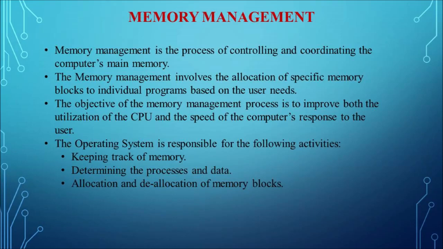Next, the objective of the memory management process is to improve both the utilization of the CPU and also the speed of the computer's response. It must respond fast. It should not take more time. Say for example, if you are running multiple applications, and if you are in the last application and requesting a response, the computer will take more time because of utilization of the CPU or the memory by the other applications.